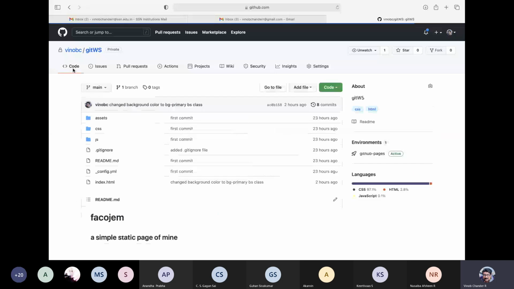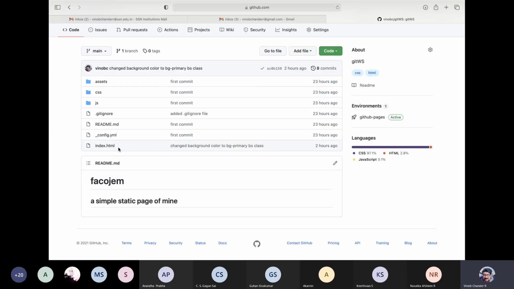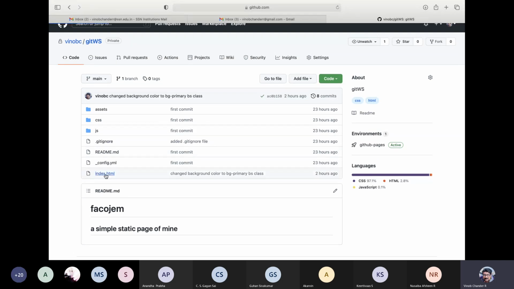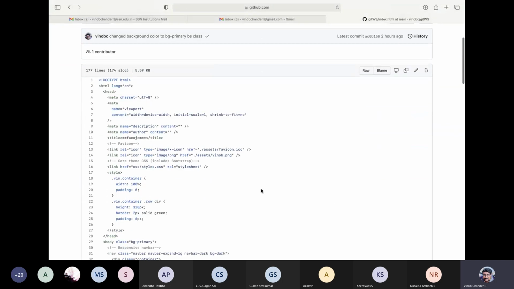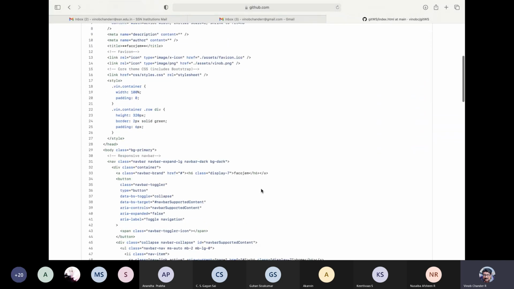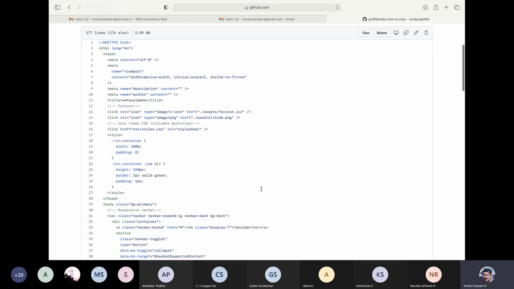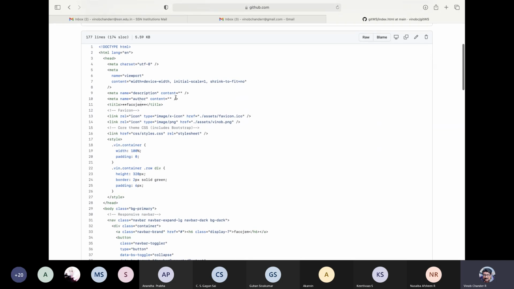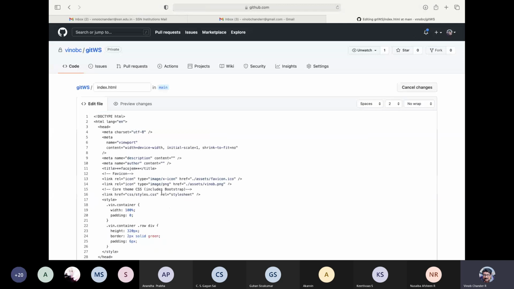So we'll go to code over here, right? And let us modify some file, index.html. Let us just do some small minor modification, maybe on the title. So we have this Flacogen, right? Let us directly edit this particular file. Come over here, come to title. Earlier we added this, let us remove this star, or maybe let us have a single star on both sides.